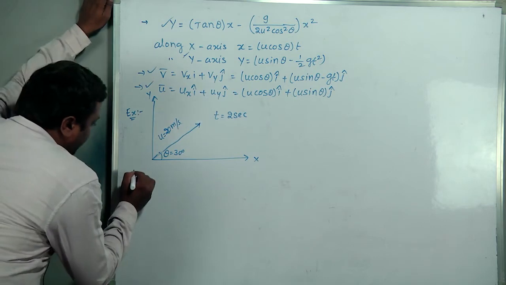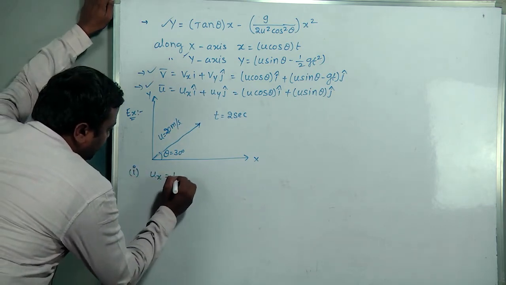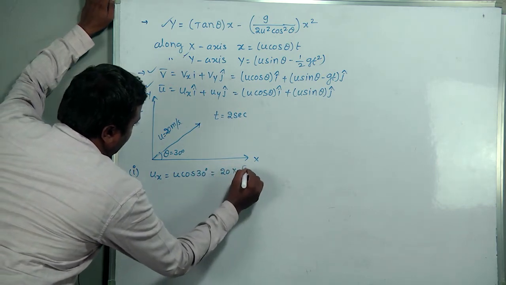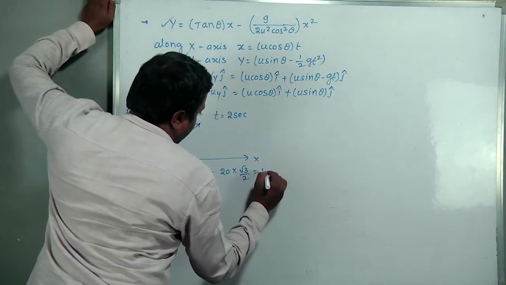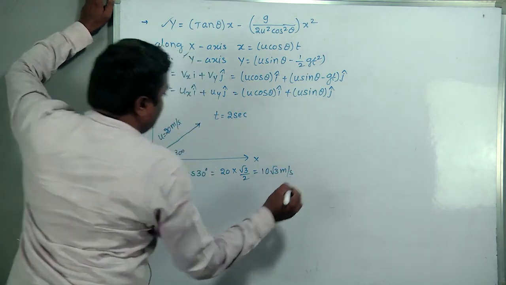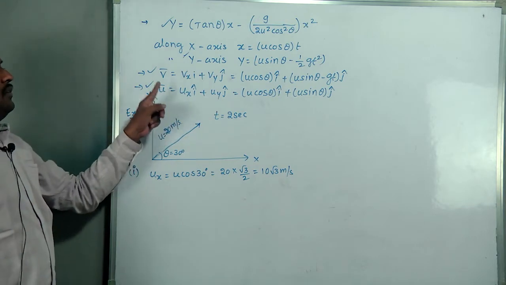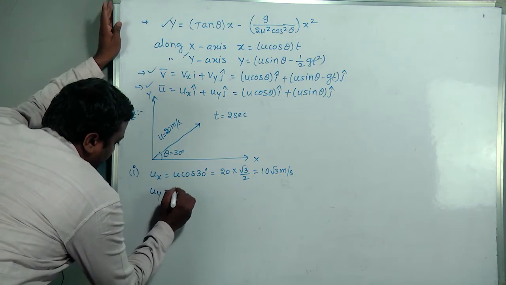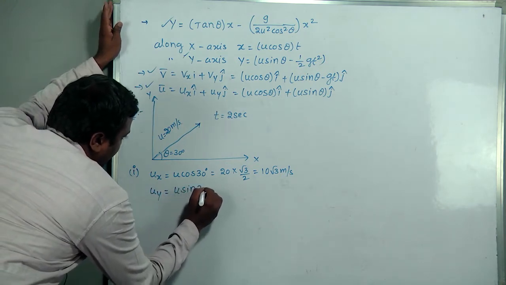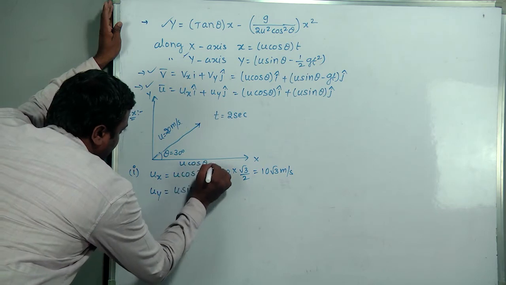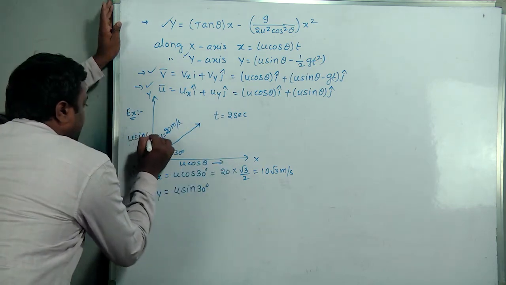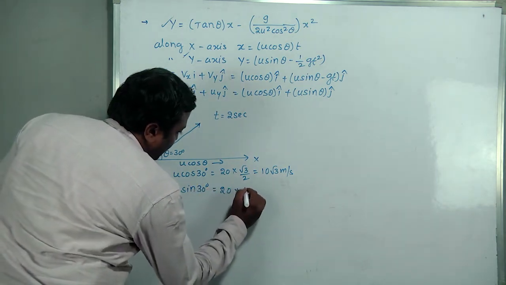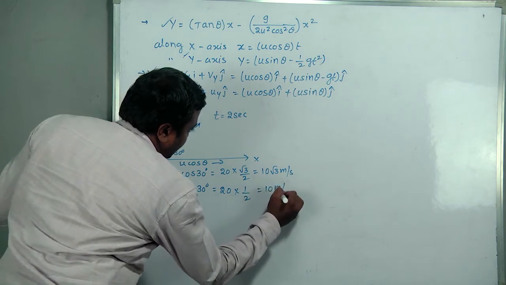First one, ux, how can we write? u cos 30, that is 20 into cos 30, root 3 by 2, equal to 10 root 3 meter per second, ux. Initial, final, total displacement, I am doing one by one. uy equal to u sin 30, because it is u cos theta along horizontal and u sin theta along vertical. u sin 30, so u is 20, sin 30 is 1 by 2, becomes 10 meter per second.